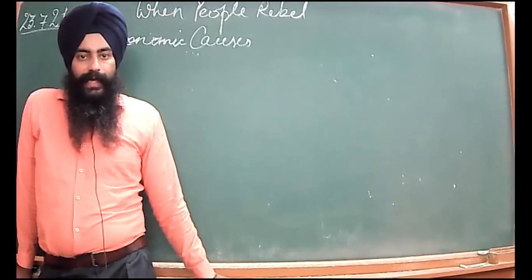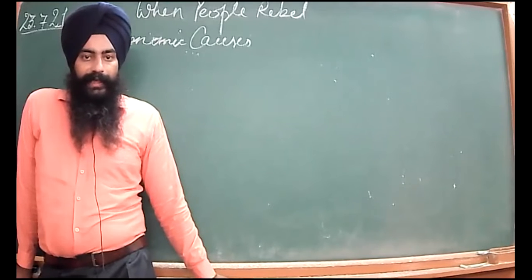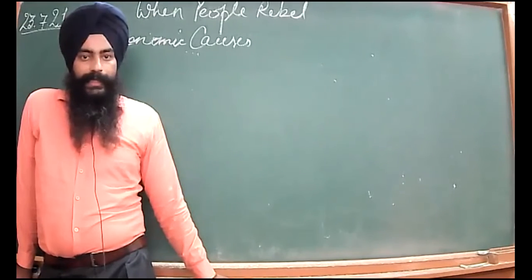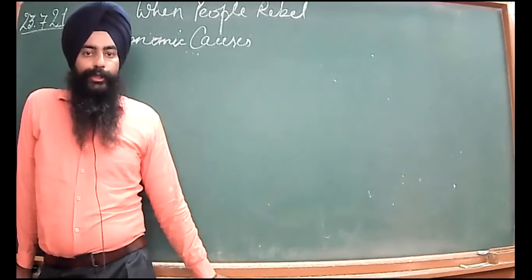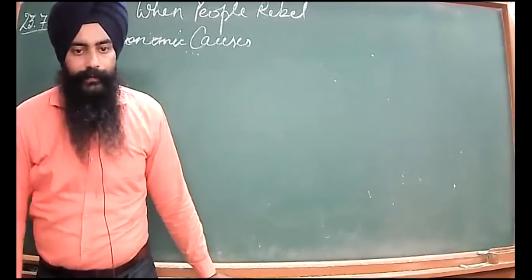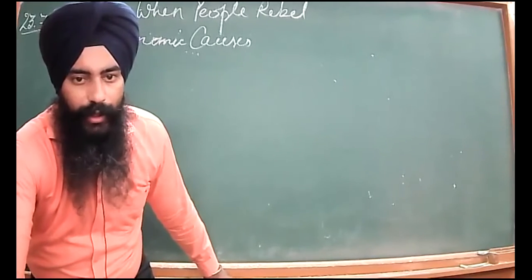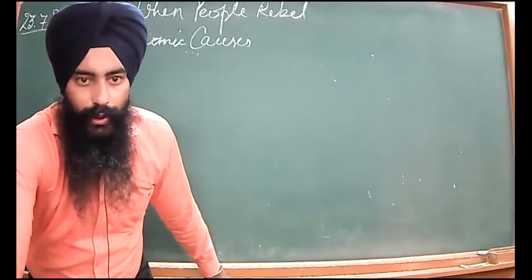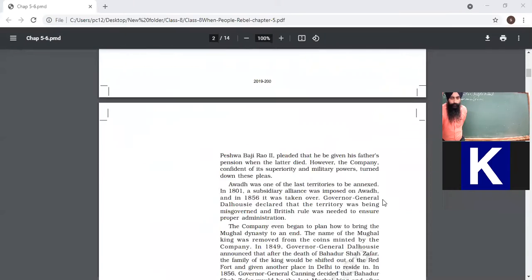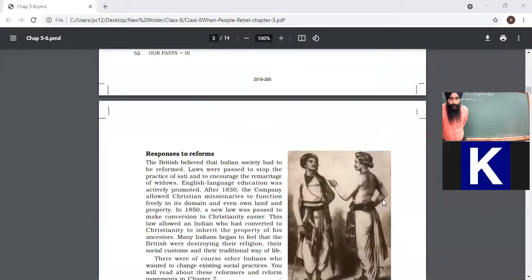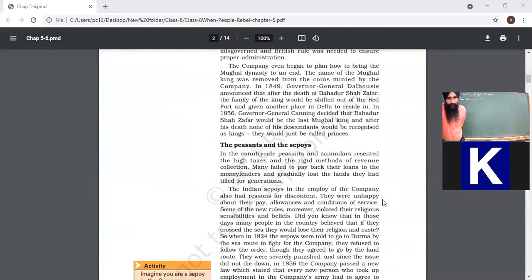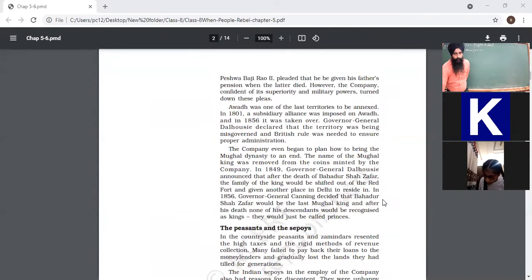Economic causes. Clear? So these were the economic causes. Next, third are the socio-religious causes. Socio-religious. Britishers took many social reforms in society.